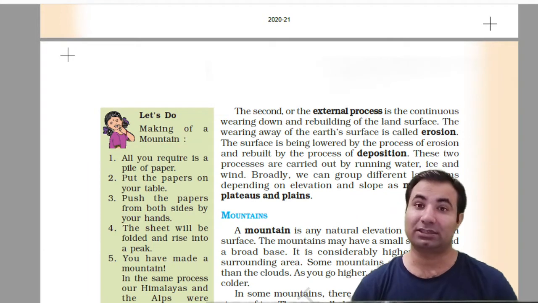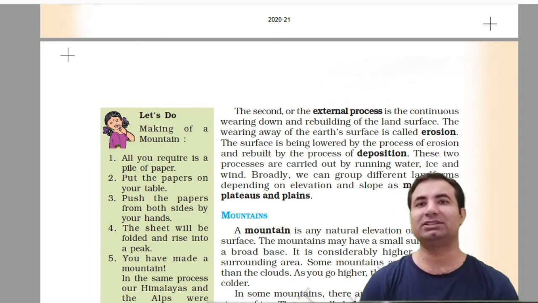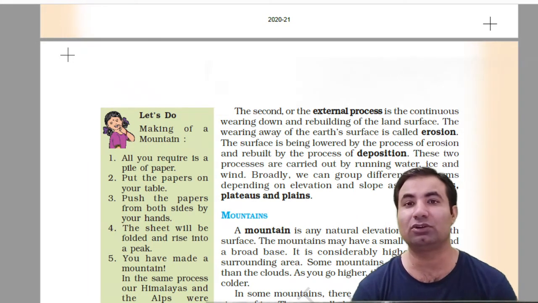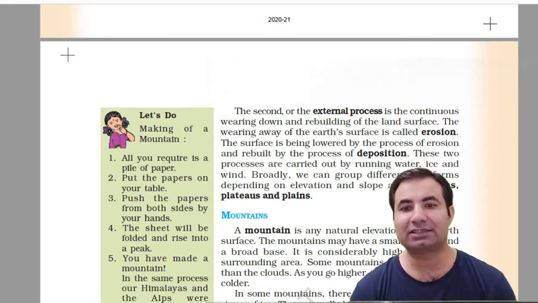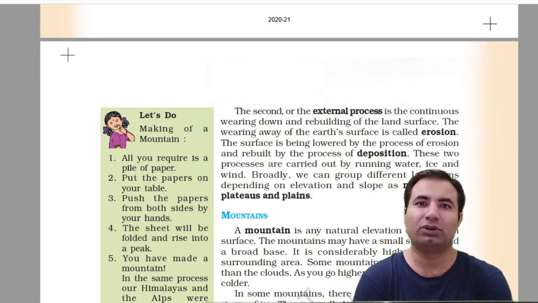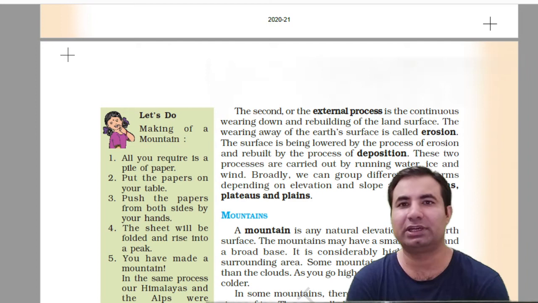So the second is the external process. One is the internal process that takes place inside, the other is the external process like erosion and all those. The external process is the continuous wearing and rebuilding of the surface. The wearing away of the surface by wind and by water is called erosion. The surface is being lowered by the process of erosion and rebuilt by the process of deposition. So the earth is eroded from one location and deposited at another location. So we see the external process: erosion and deposition.